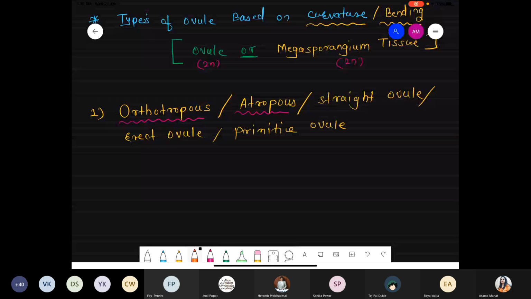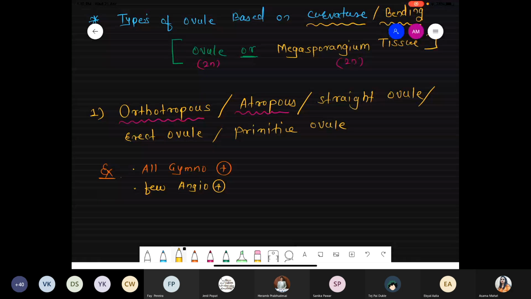So when we are talking about a typical examples for these straight or erect or orthotropous or atropous ovule, these are the present in all gymnospermic plant. So it is present in all gymnosperm and as well as bio है तो exception case होगा ही. So it is also present in few angio also. In few angiospermic plants also. So if you want to write down the example, you can write down that is number 1, that is Piper and the Polygonum. Ma'am, these are exceptions or examples, you said?